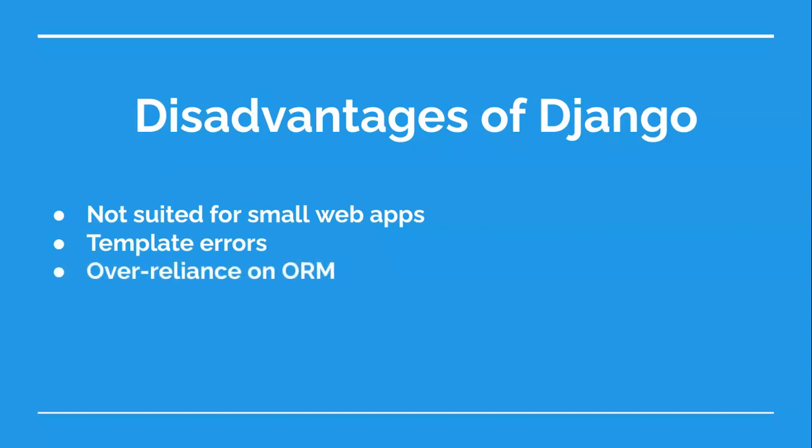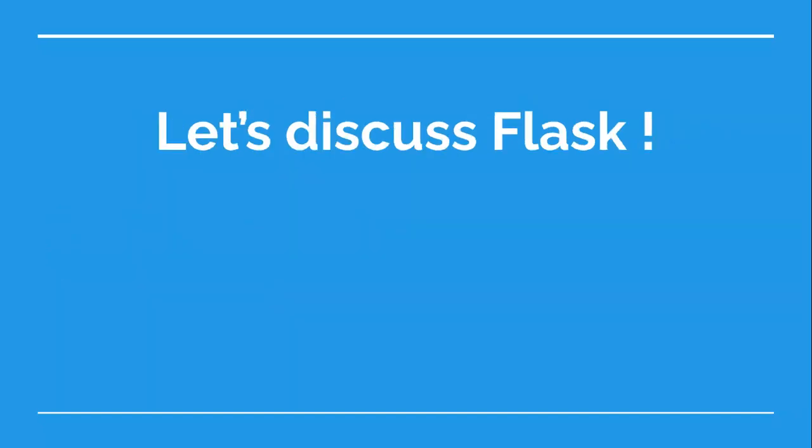Django's ORM system allows developers to work with multiple databases, and this speeds up common database operations. However, its ORM system doesn't have many useful features that other ORM systems provide, so developers can't take full advantage of the Python SQL toolkit. Now, let's discuss Flask. Flask is a micro-framework, and as such, it's better suited to single-page, small and medium-sized web applications.